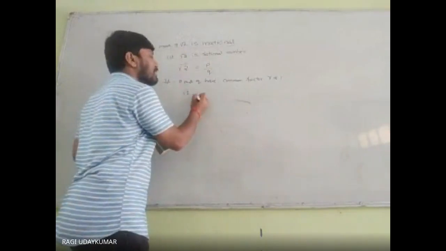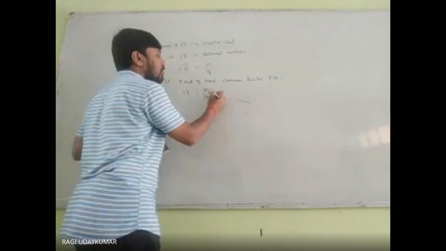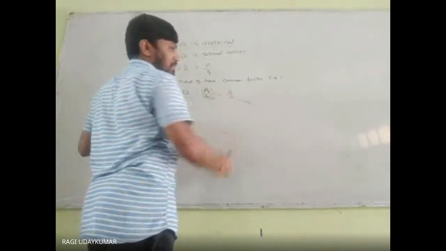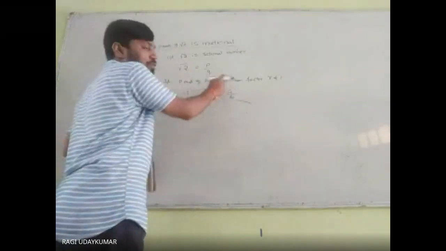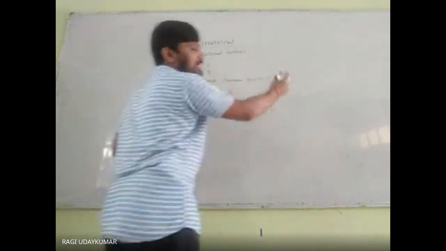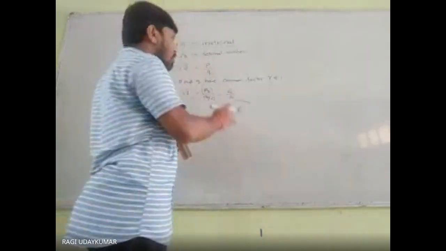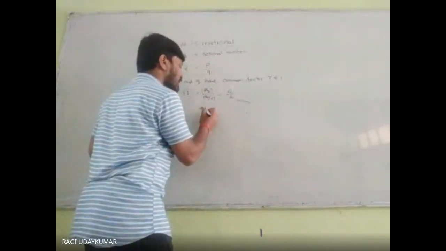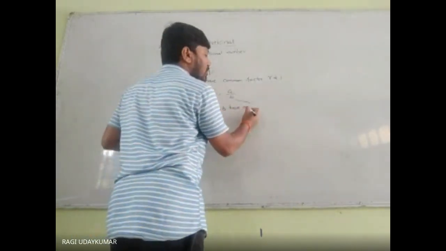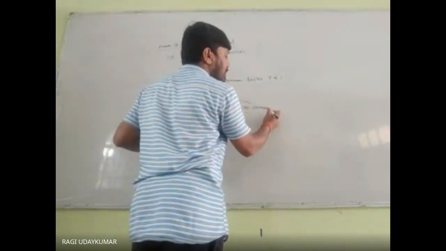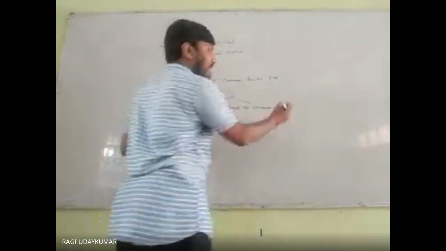Let us say p by r is a and q by r is b, just like 4 by 6 divided by 2 gives 2 by 3. Now a and b have no common factor other than 1.